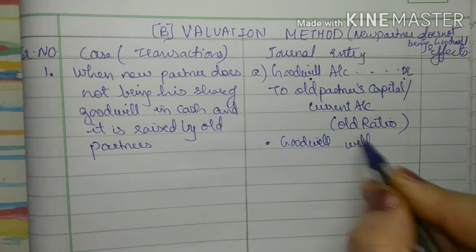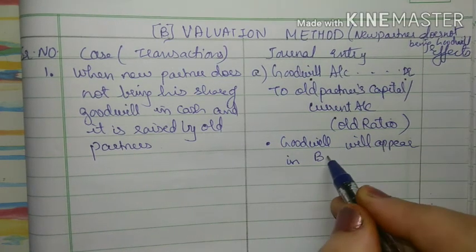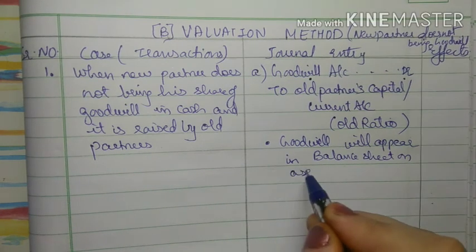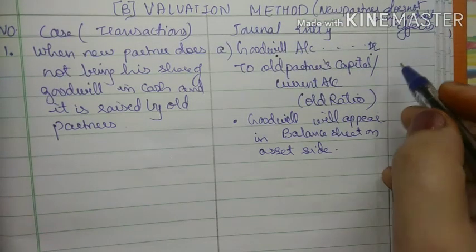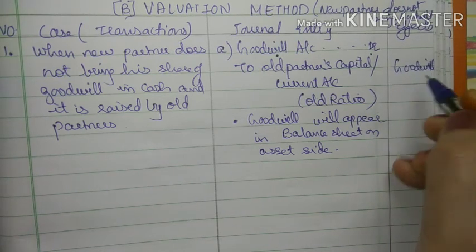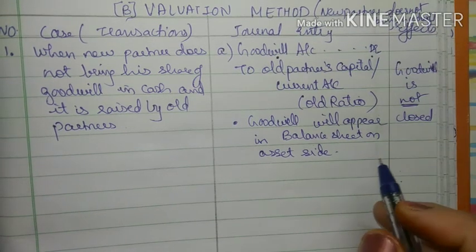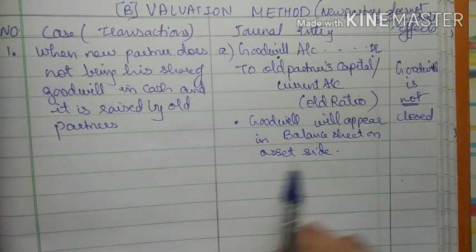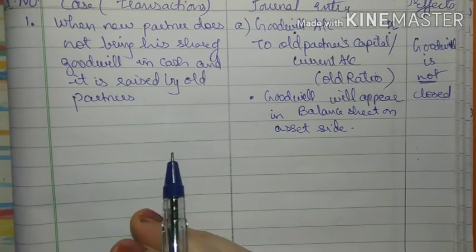Goodwill will appear in the balance sheet, and as it is an asset, it will appear on the asset side, right? So what is the effect in this case about goodwill? Goodwill account is not closed. This is the only case in which goodwill will appear in the balance sheet, that is, when goodwill is raised by old partners. Okay, so this is the first one.